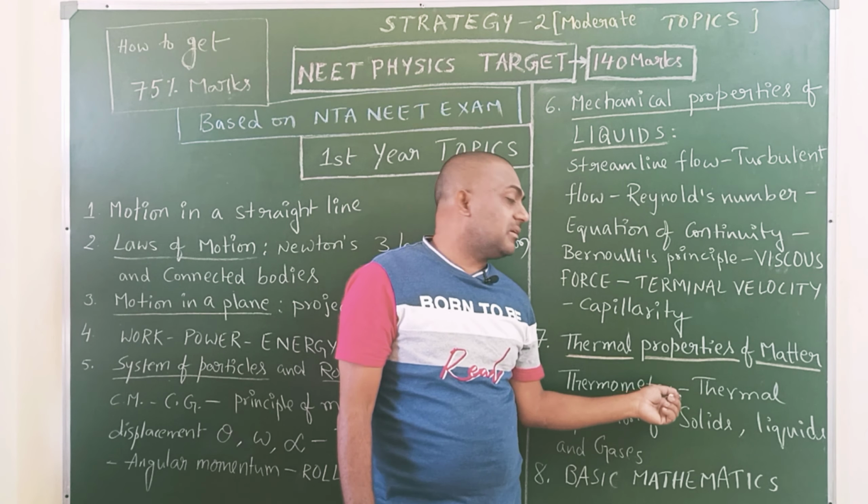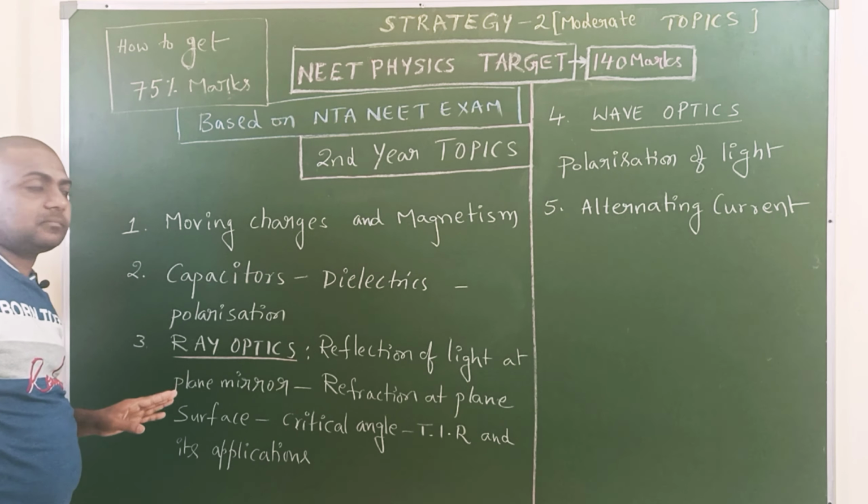But I explained here only the first year topics. Second year topics are also there, so next, second year topics. First one, moving charges and magnetism.